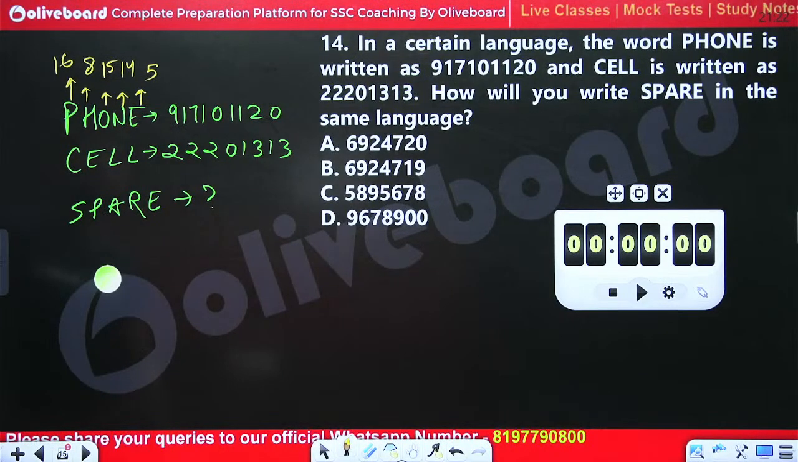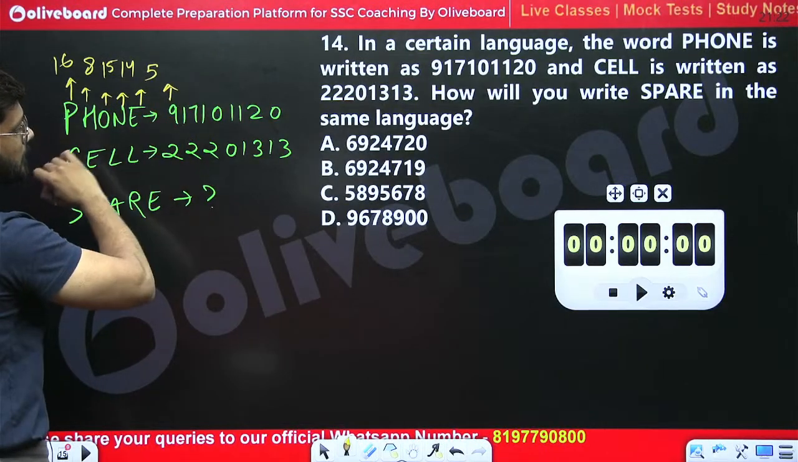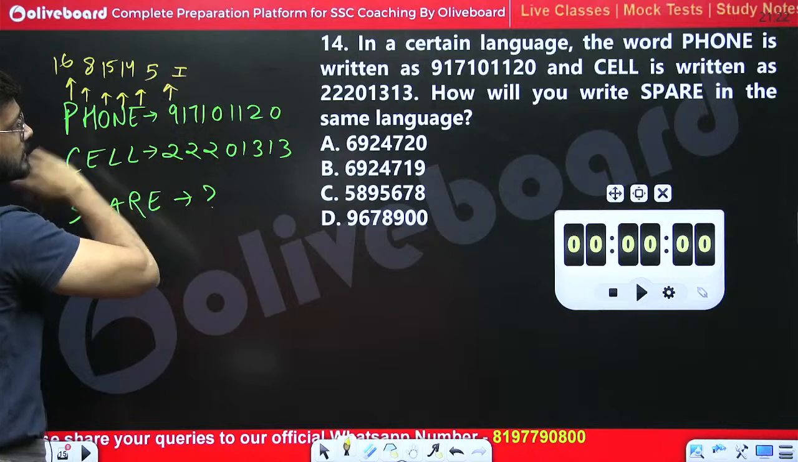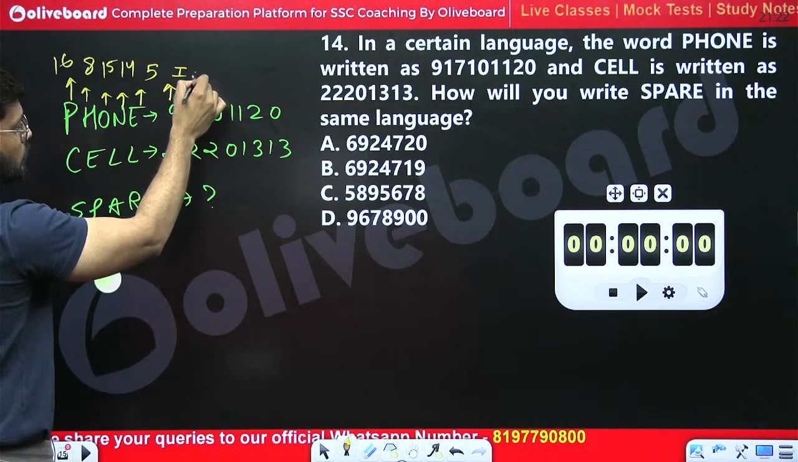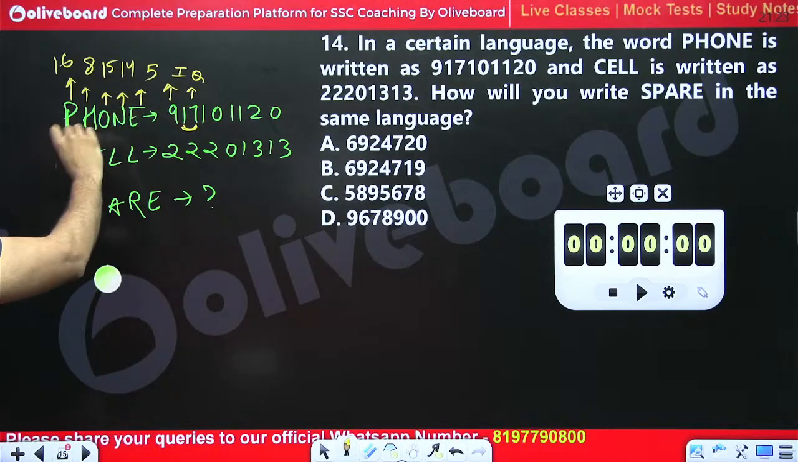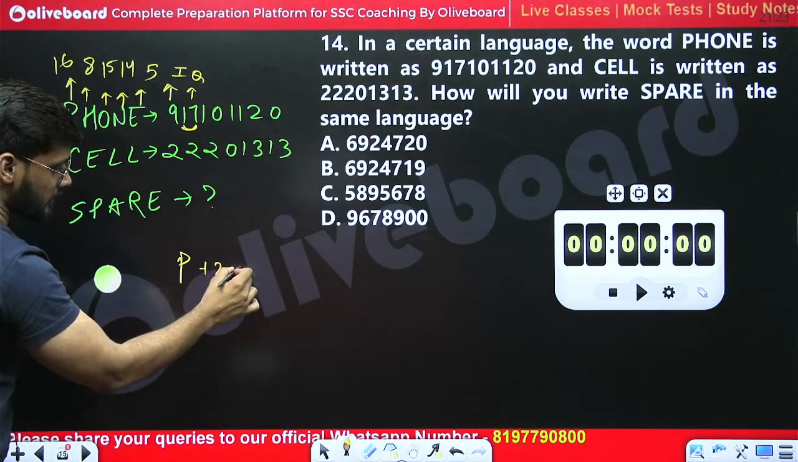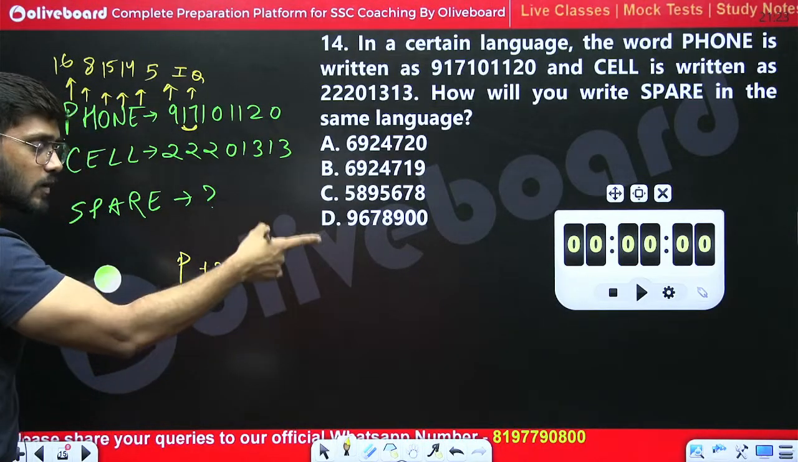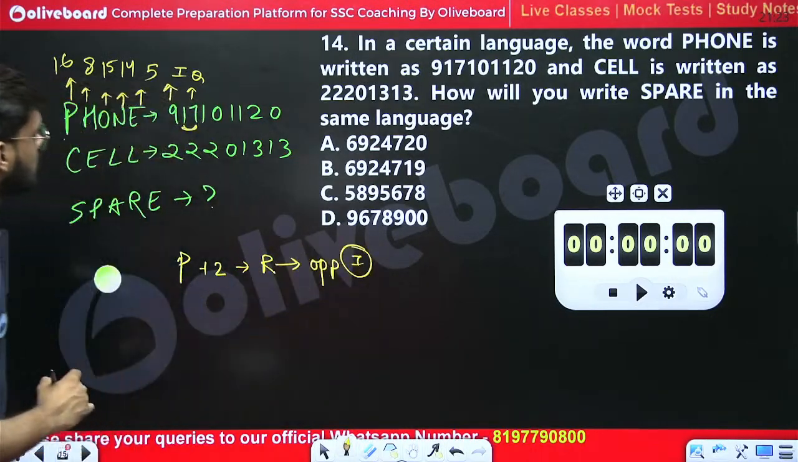What should be the logic? If we see this, 9 is the place value of I, and this 17 is the place value of Q, right? How can we make P to I? P, if we are adding plus 2 letters in P, then we will get R, PQR, and the opposite of R is I, right?